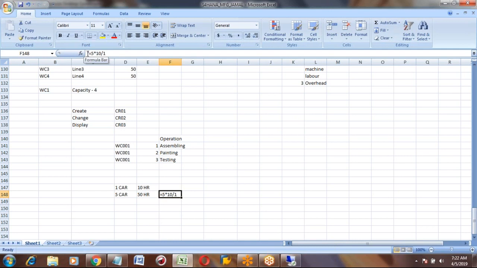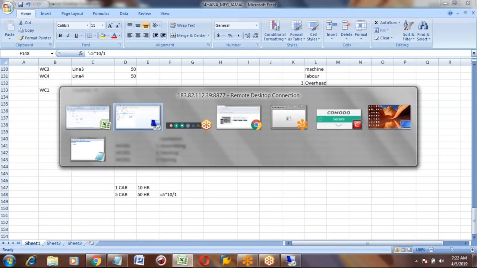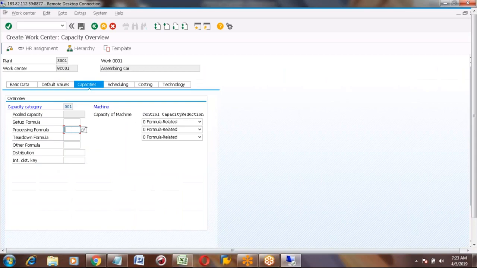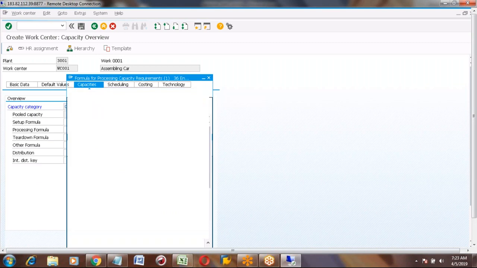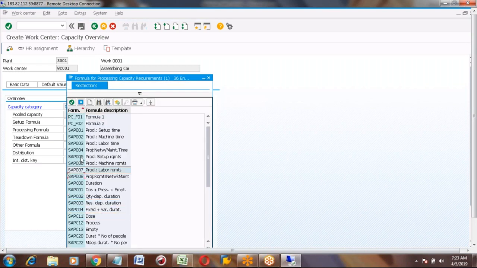Same thing, SAP will tell you in a formula. That formula you need to maintain here to calculate your machine time. That is called the processing formula. And for this formula, there is a general practice: we don't generally create the formulas. We will use SAP formulas only. SAP has given the formulas.